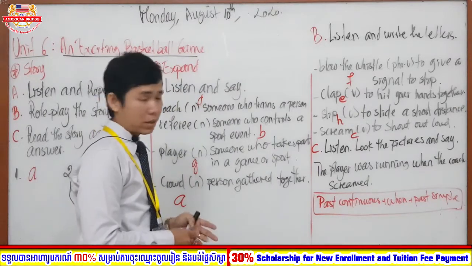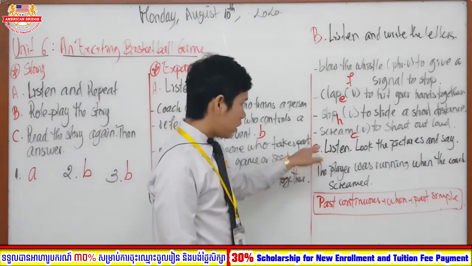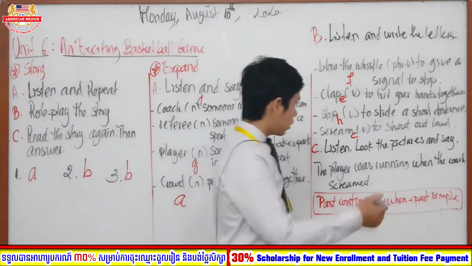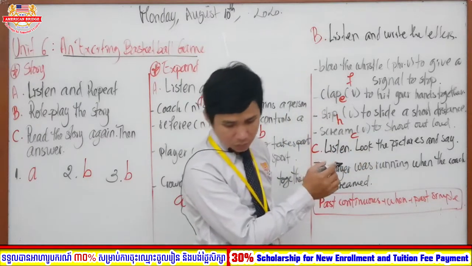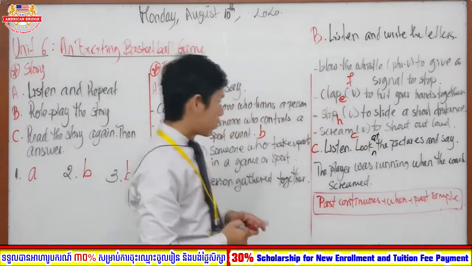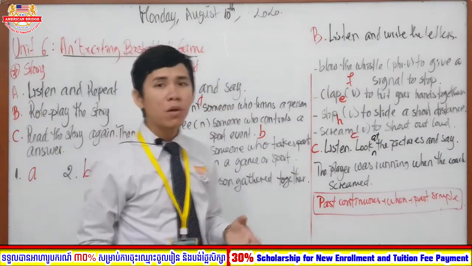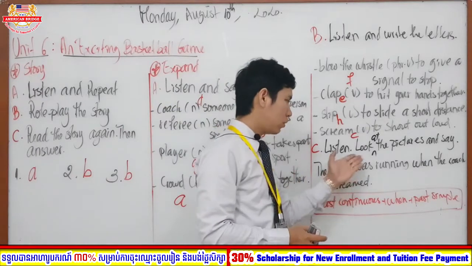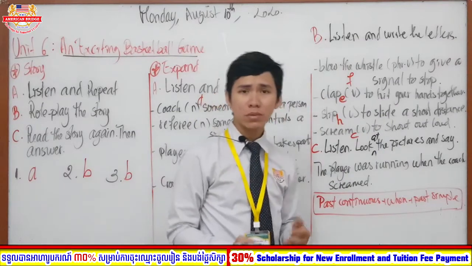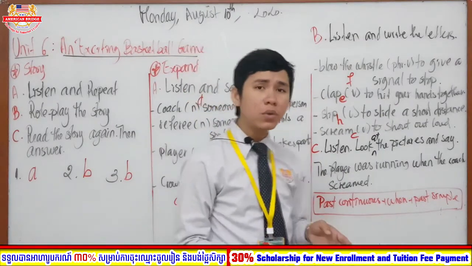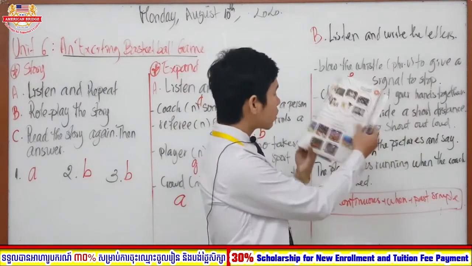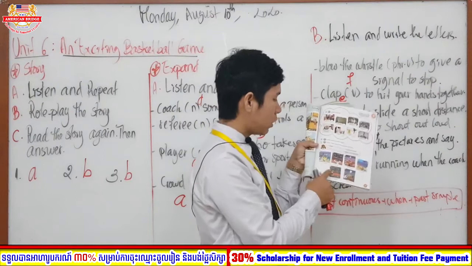Right. So in here are the letters that are going to be shown to all of you. Which section is it, okay? So section C, listen, look at the pictures. Okay, look at the picture and say. So in here, you are going to use a form like this: the player was running when the crowd screamed, or when the coach screamed. You are going to use this form in order to make the sentence according to the picture.